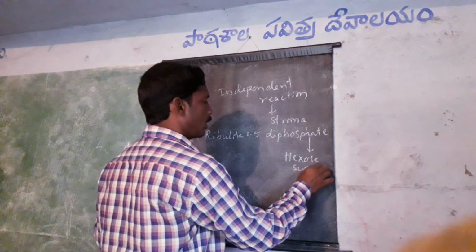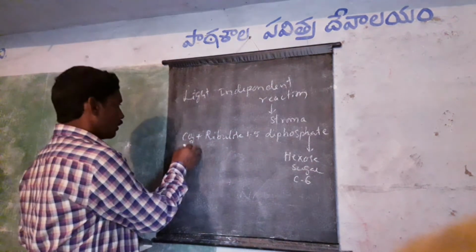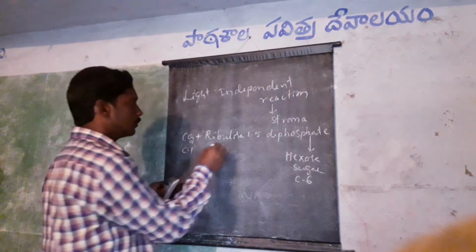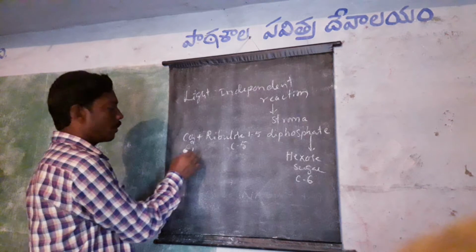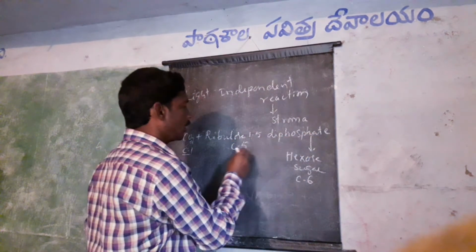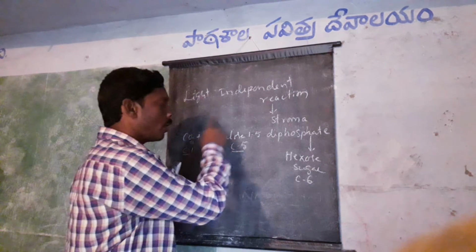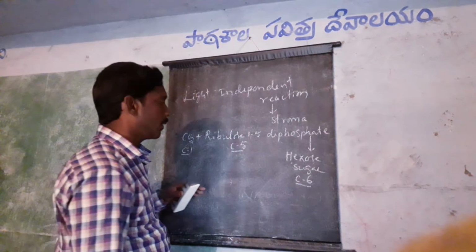Hexose sugar has 6 carbon atoms. Carbon dioxide has 1 carbon atom and ribulose 1,5-diphosphate has 5 carbon atoms, to form a hexose sugar. This is 6 carbon atoms.